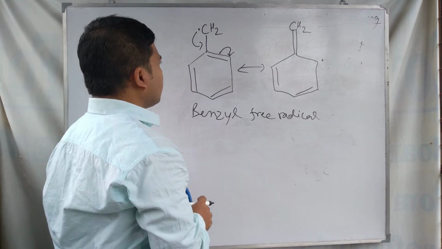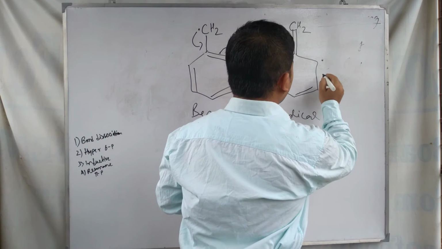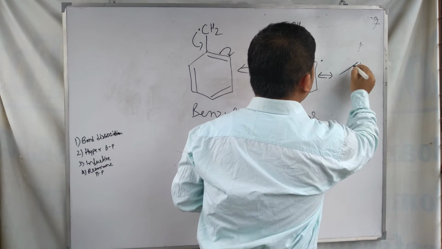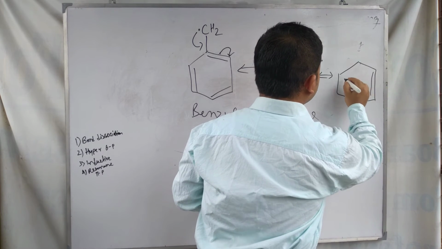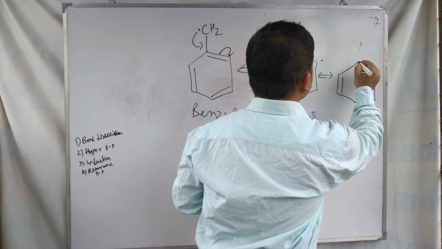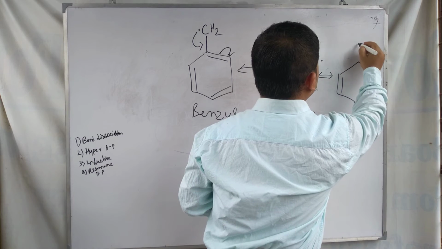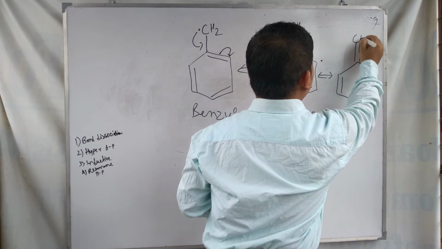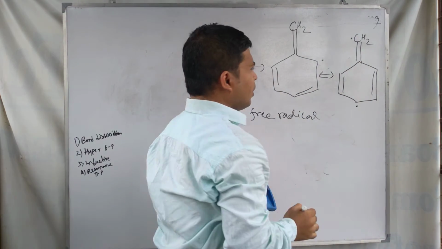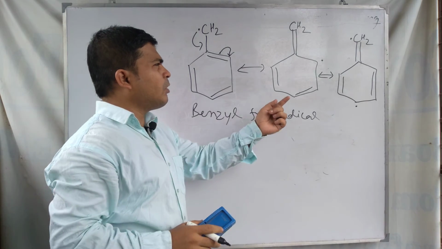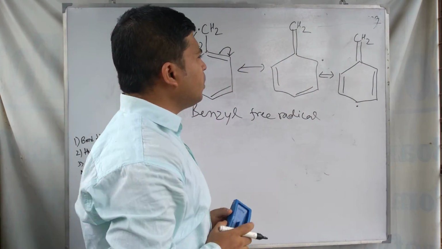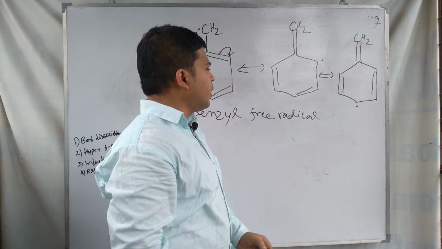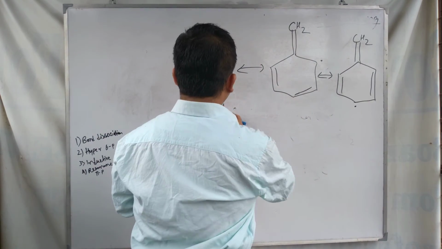You can draw the other resonating structures from this resonating structure, like CH2 dot. So this one is not dot, CH2 only. So this one is another resonating structure.